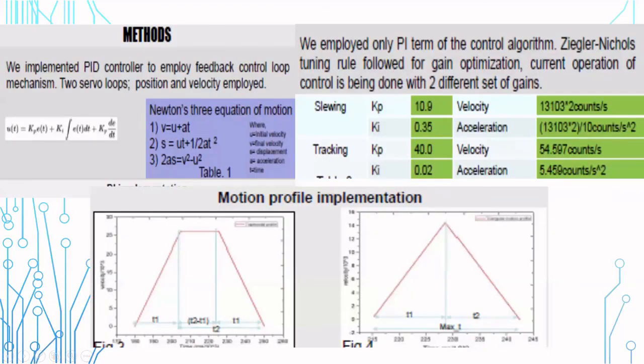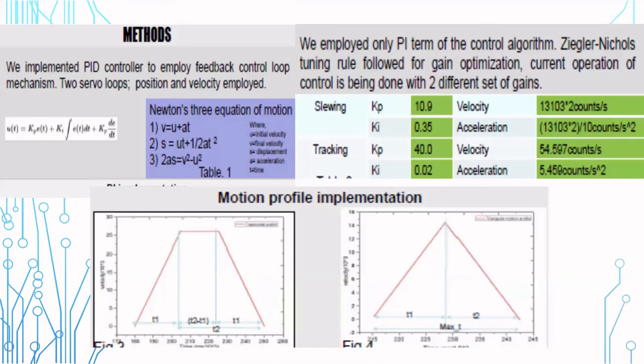So the equation of motion was derived from the three basic laws of Newton. And in this case, the trapezoidal motion profile and the triangular motion profile are shown in graphical form, where T1 in the trapezoidal is the acceleration time, the constant time, and the deceleration time, while in case of short movement, only the triangular profile is implemented, where T1 is equal to T2.